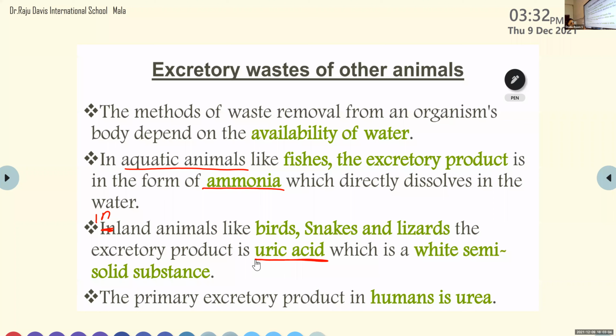The primary excretory product in humans is urea.